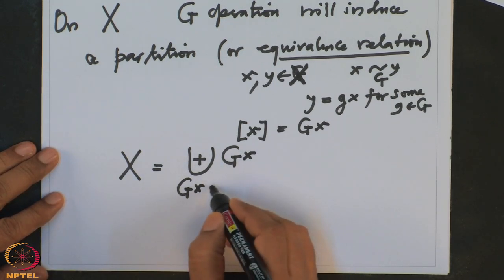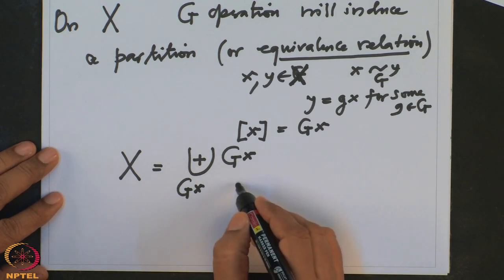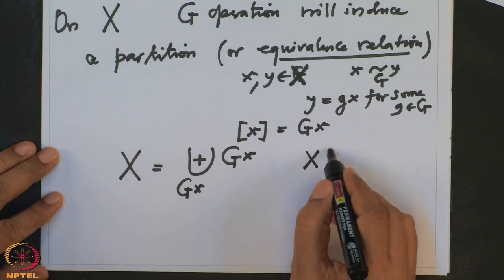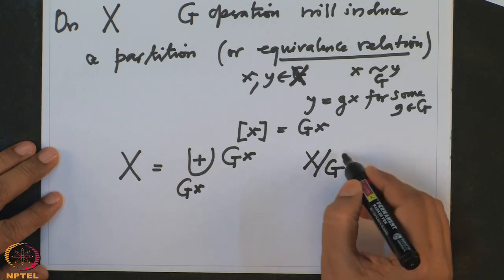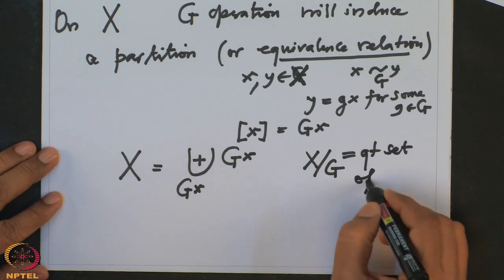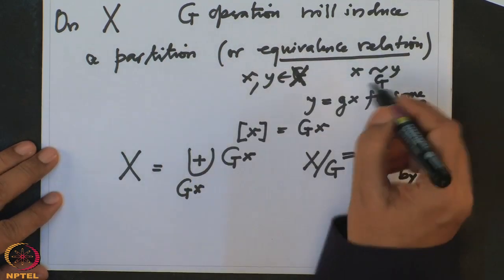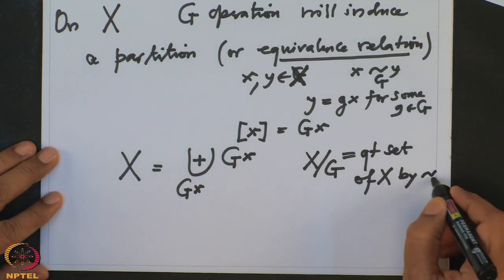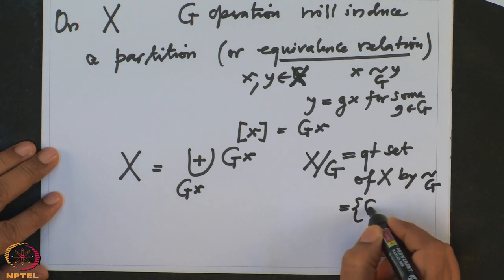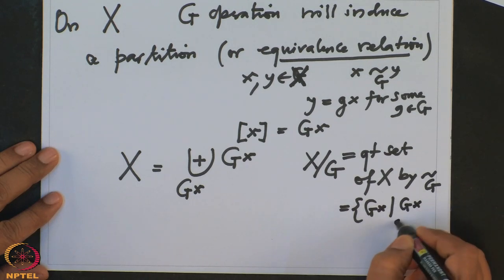Another way to say that: this union is running over the quotient set, that is X mod G, the quotient set of X by this equivalence relation, which we call tilde G. So the elements are distinct orbits, Gx.